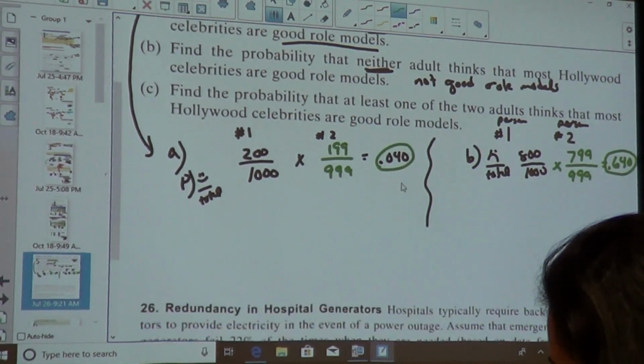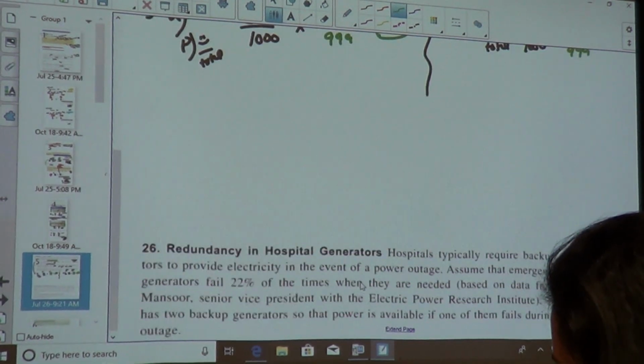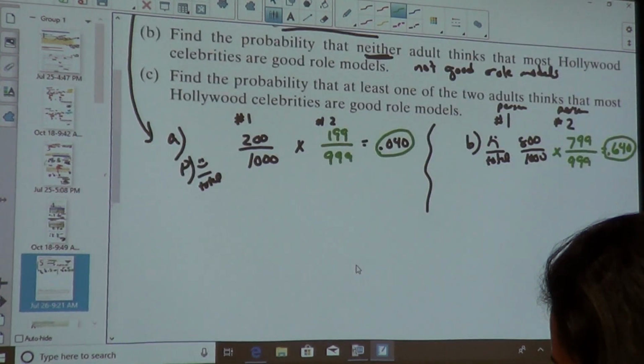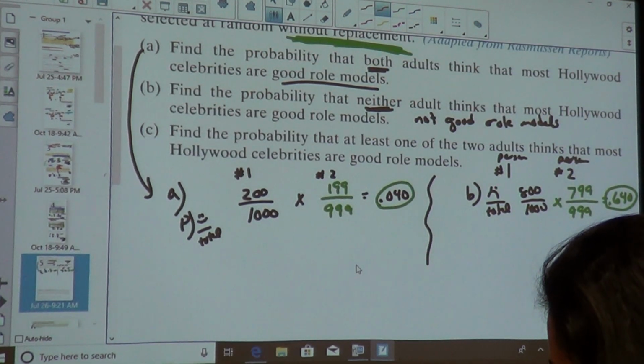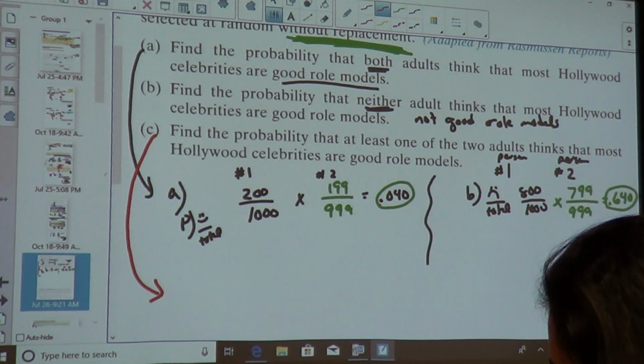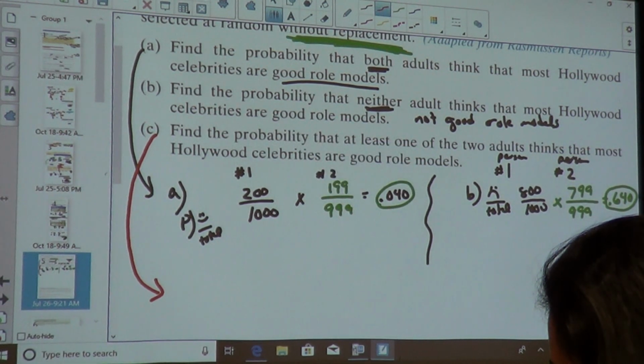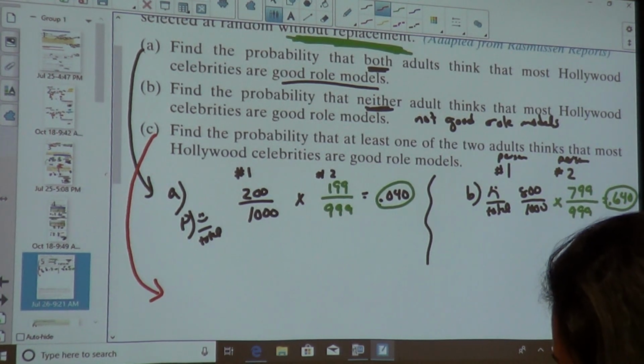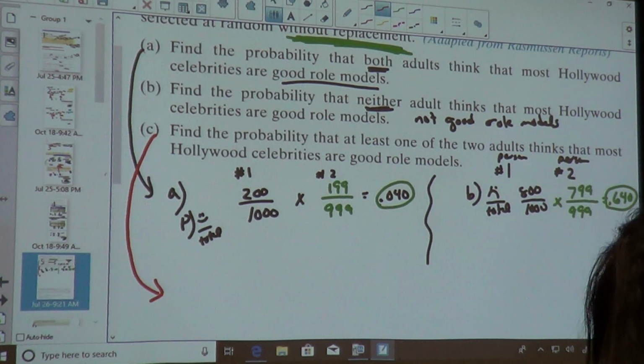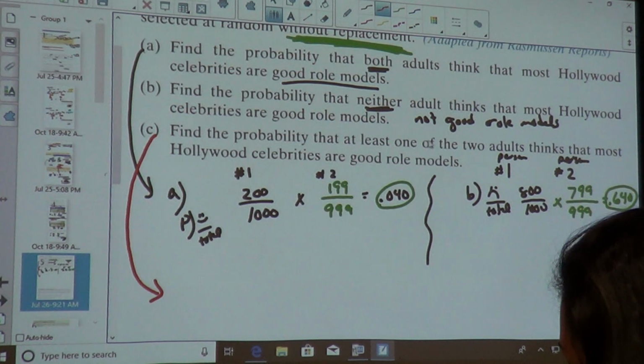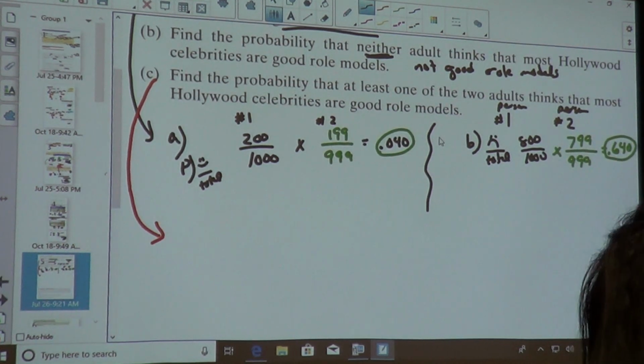All right. Now let's go to C. Find the probability that at least one of the 2 adults thinks that most celebrities are good role models. All right, this one's a little bit different.